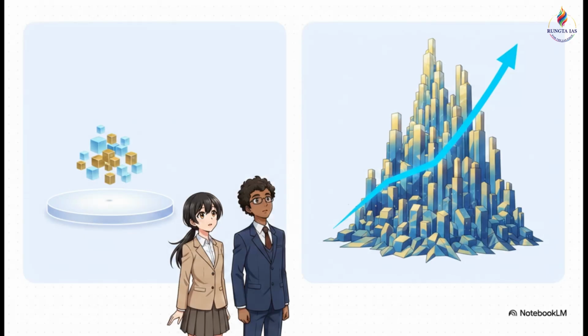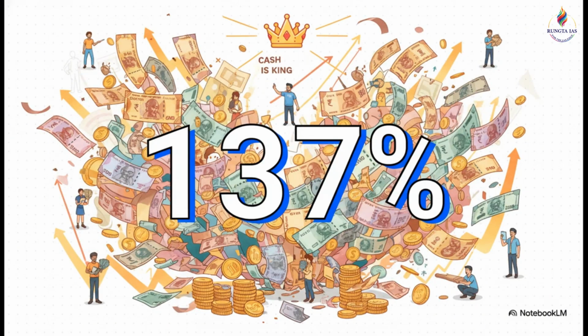Right. If we compare the RBI data from the time of demonetization to May 2024, the contrast is quite stark. We went from 17.74 lakh crore rupees to 42.12 lakh crore. And the crucial takeaway here is this staggering 137% increase in cash in circulation. This clearly shows us that the objective of bringing down currency transactions hasn't quite had the desired impact. Cash, it seems, is still very much king in the Indian economy.